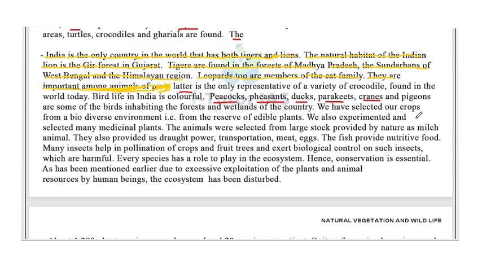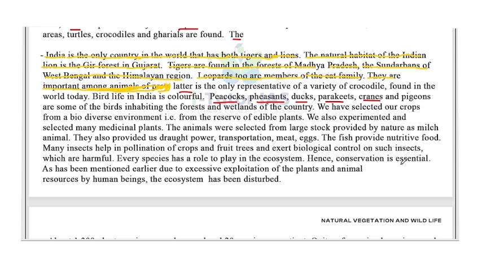We have selected our crops from a biodiverse environment, that is, from the reserve of edible plants. We also experimented and selected many medicinal plants. The animals were selected from the large stock provided by nature as milch animals. They also provide us draught power, transportation, meat, eggs, etc. The fish provide nutritive food. Many insects help in pollination of crops and fruit trees and exert biological control on insects which are harmful. Every species has a role to play in the ecosystem.